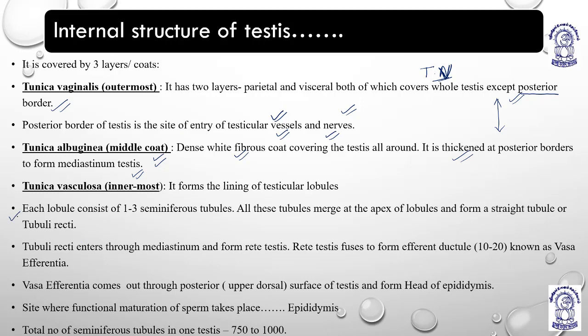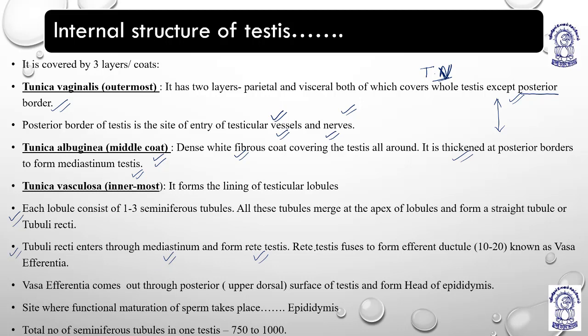Now each lobule is the part which is having 1, 2, 3 seminiferous tubules. All these lobules merge at the apex of the lobules and form a straight tubule, or tubuli recti, which I just told you. Tubuli recti enters through mediastinum and forms rete testis. That also I told you.